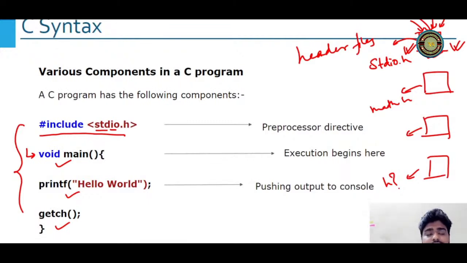Why do we use getch and all? So getch is get character. Basically, whenever we write a function, we end it by using get character, and we use it when we use void. Void is something which is not returning anything, so it doesn't return any value. Suppose instead of void, you are using int here. So int means integer, that means it should return a value. Then we can't use getch here. We should use either the return keyword or something else, right? We should return some value from this method. So we will discuss that later on in the programs, don't worry.